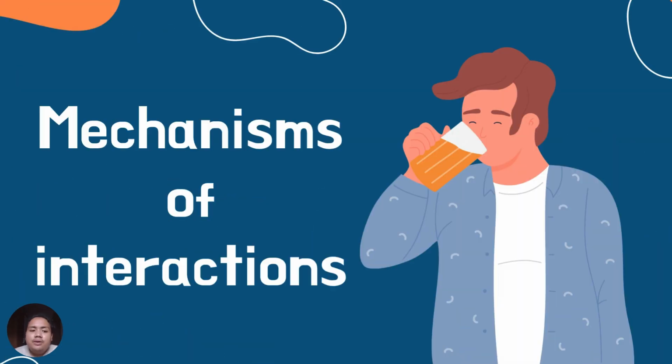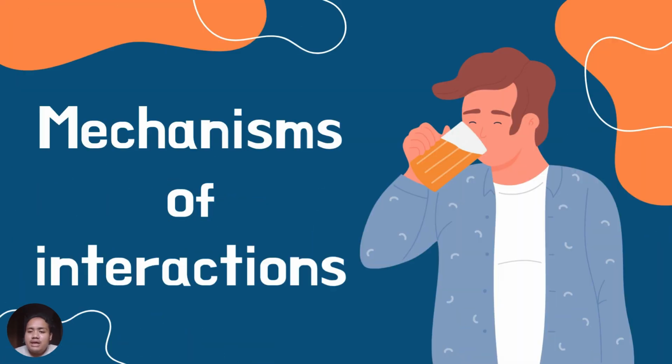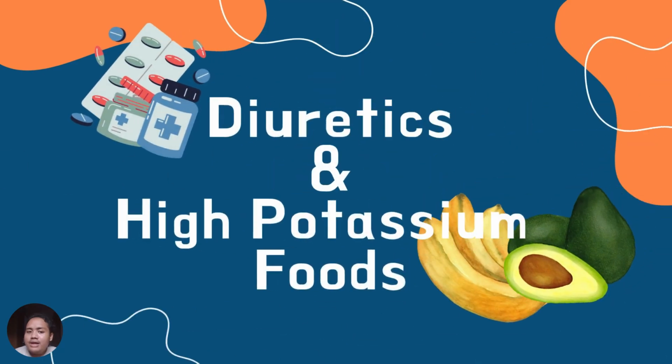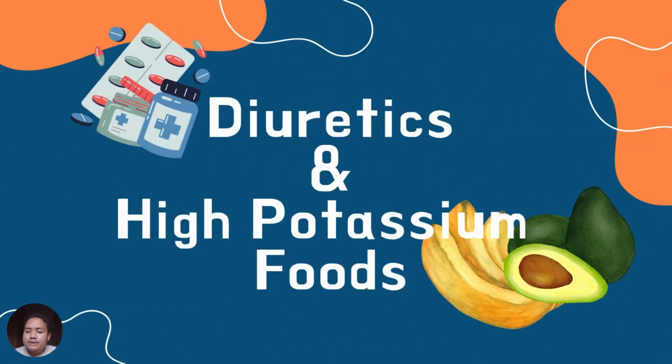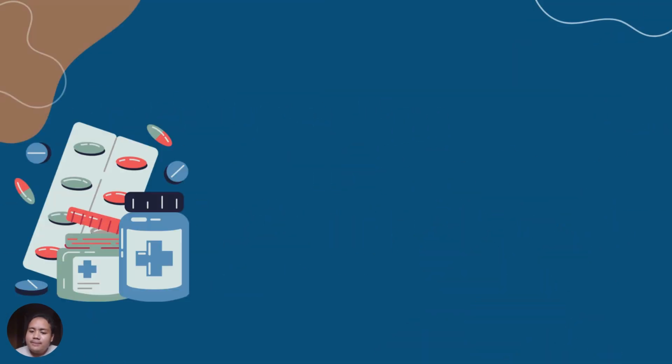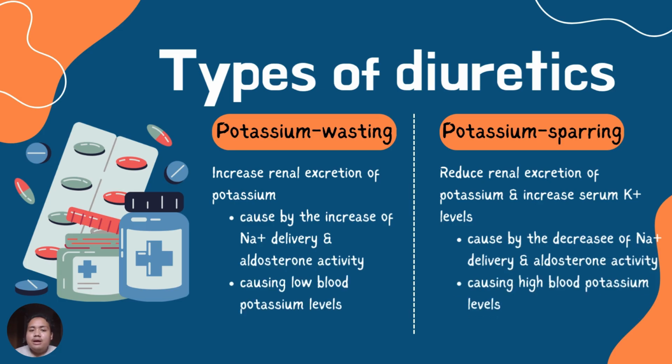So let us know what are the mechanisms of interactions. In my video, we're only focusing on diuretics and high potassium foods. Now let us know what are the diuretics that we might have known before, but it's okay, I will explain more. There are two types of diuretics: potassium wasting diuretics and potassium sparing diuretics.